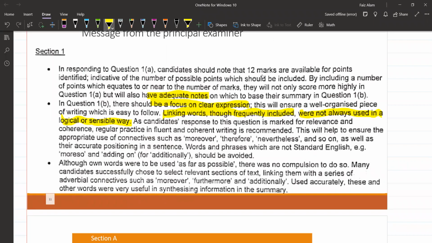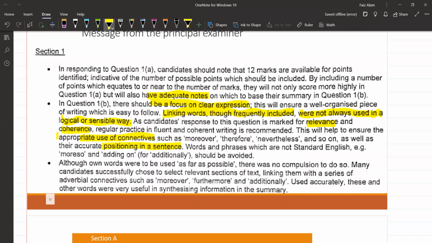As candidates' response to this question is marked for relevance and coherence. The examiner is saying itself, guys, relevance and coherence, only two things. Regular practice in fluent and coherent writing is recommended. This will help to ensure the appropriate use of connectors such as moreover, therefore, nevertheless, and so on, as well as their accurate positioning in a sentence. यानी सिर्फ कनेक्टिव यूज करना ही काफी नहीं है, उसकी पोजीशनिंग भी मैटर करती है सेंटेंस में. If the position of the connective is not okay, तो obviously you will be losing the overall idea. Overall idea weaken हो जाएगा.